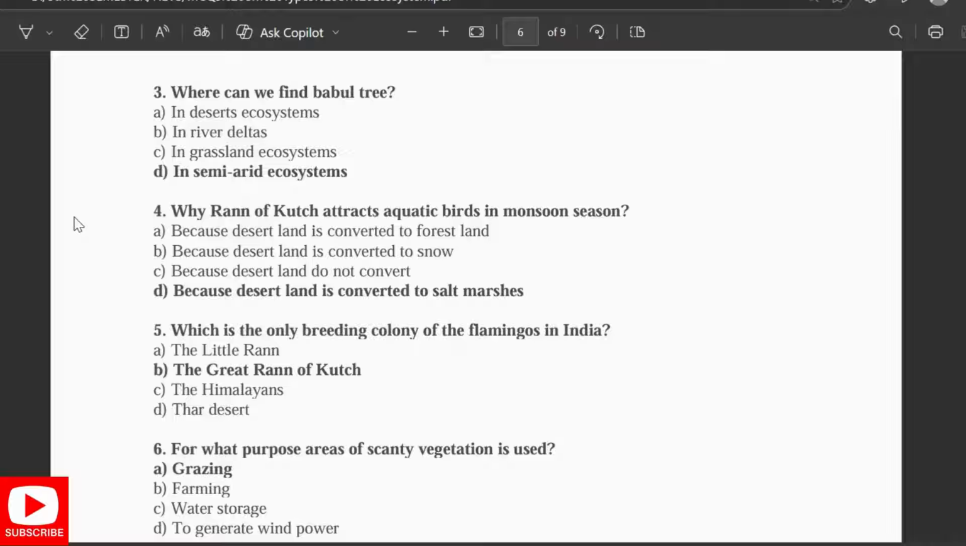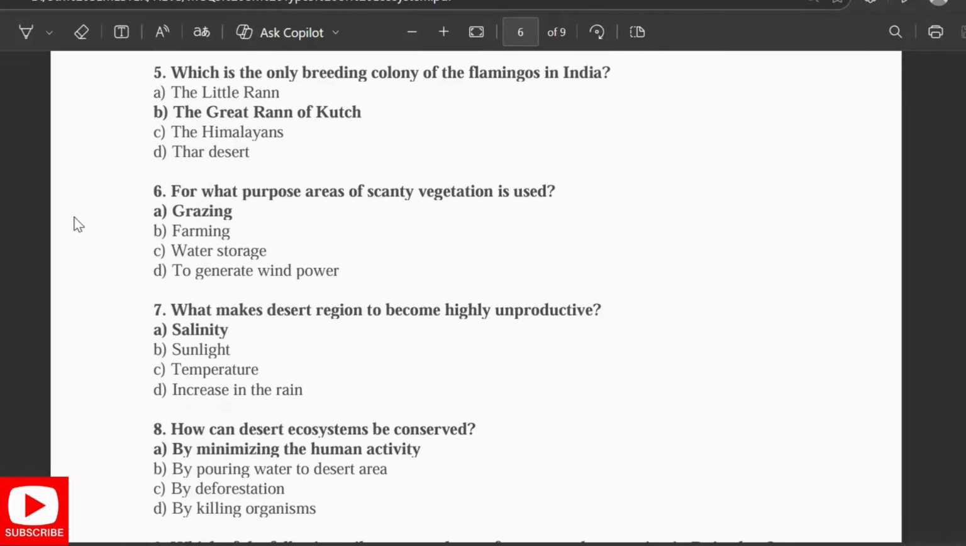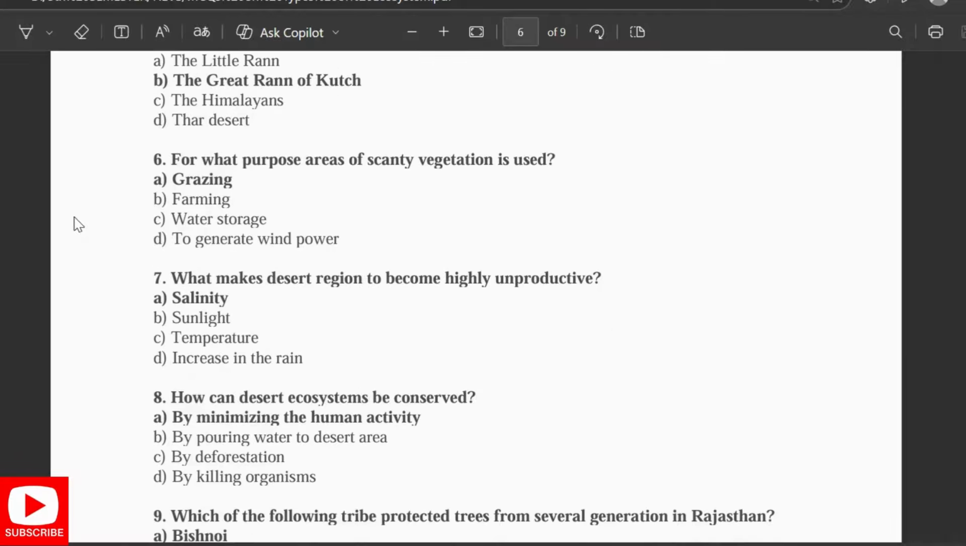The Great Rann of Kutch. For what purpose are areas of scanty vegetation used? For grazing. What makes the desert region highly unproductive? Salinity. How can the desert ecosystem be conserved? By minimizing human activity.